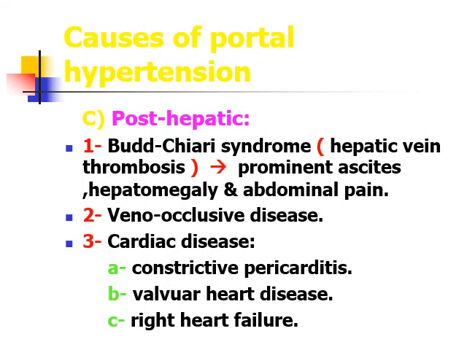Post-hepatic causes of portal hypertension are Budd-Chiari syndrome, in which there is thrombosis of hepatic vein and sometimes it extends to the inferior vena cava. The prominent feature of Budd-Chiari syndrome is massive ascites, massive hepatomegaly and abdominal pain.